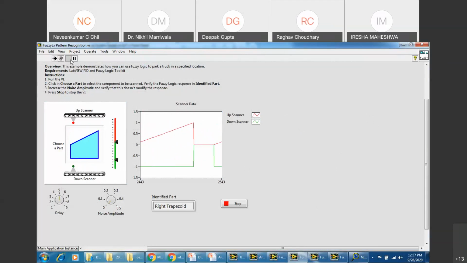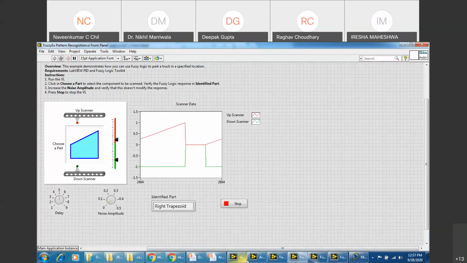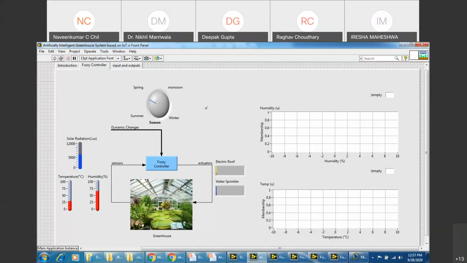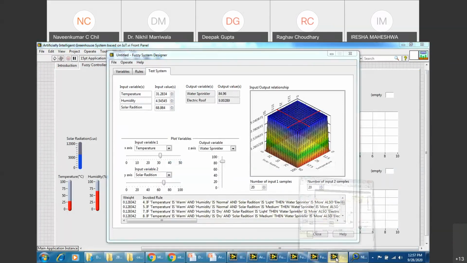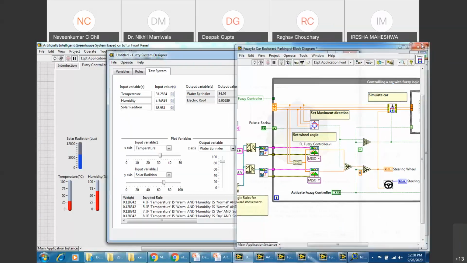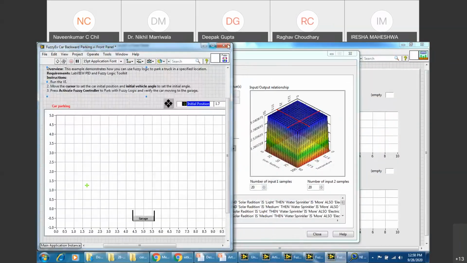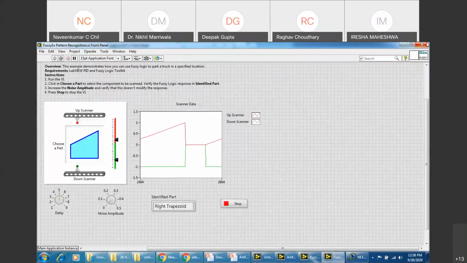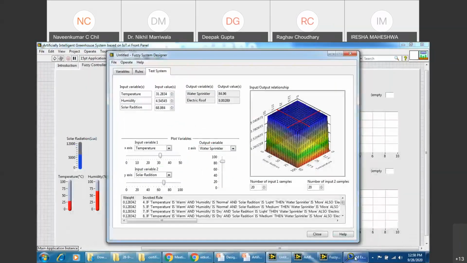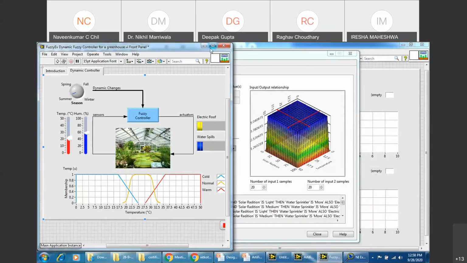See, again, I had the time only to create the fuzzy system designer controller with you, right? So with these outputs, you can definitely analyze all the systems. But the practical systems that I'm trying to show you are some inbuilt examples of LabVIEW. If you go to the help part, you write fuzzy and you'll get all these outputs. Sir, from where are you opening these examples?